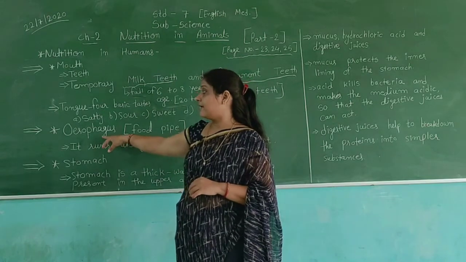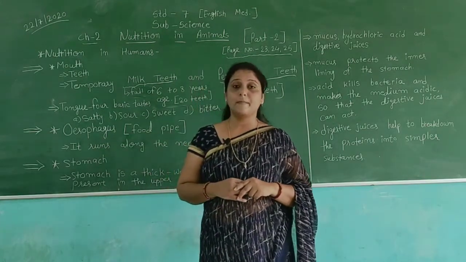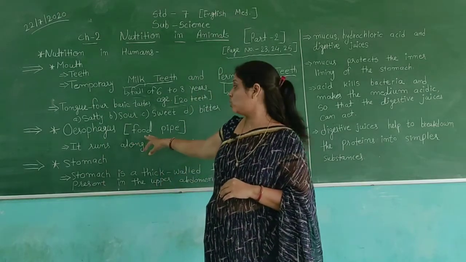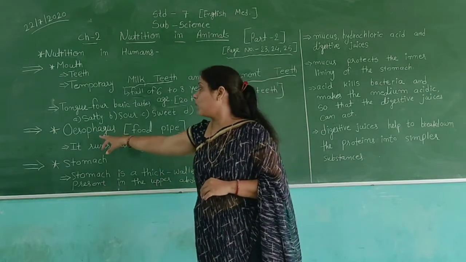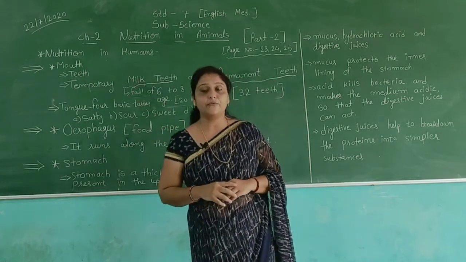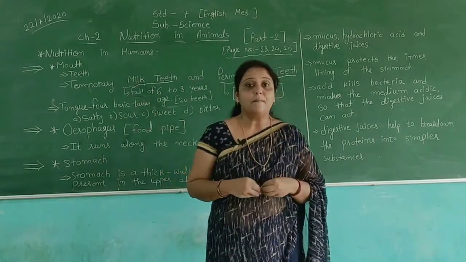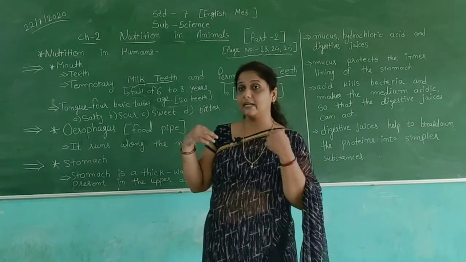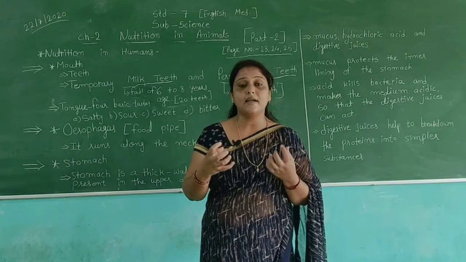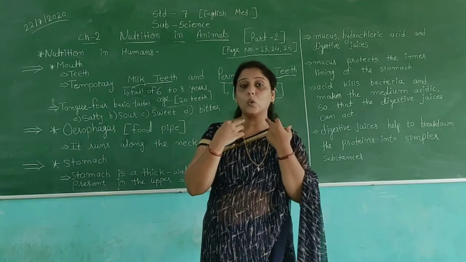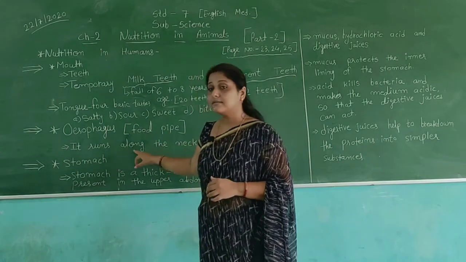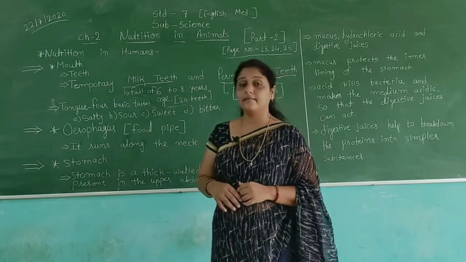Then our next topic is the oesophagus. It is also called the food pipe. First we eat food and keep it in our mouth. Then it is chewed with our teeth. The tongue adds saliva, and then the food goes to our stomach through the food pipe. It runs along the neck and the chest.